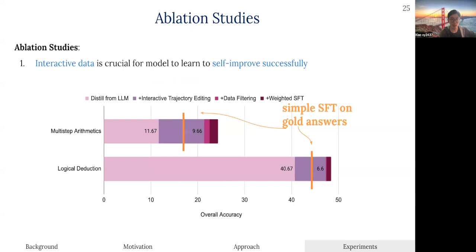Given that models can now self-improve normally, we then wanted to investigate which part of the algorithm was most critical for this ability to emerge. In the ablation study, we find that simply distilling the small language model with LLM demonstration, shown in pink, is worse than simply supervised fine-tuning on the correct answer. And only when the online data is added to training, which is shown in the purple bar, can it start to exceed a simple supervised fine-tuning.